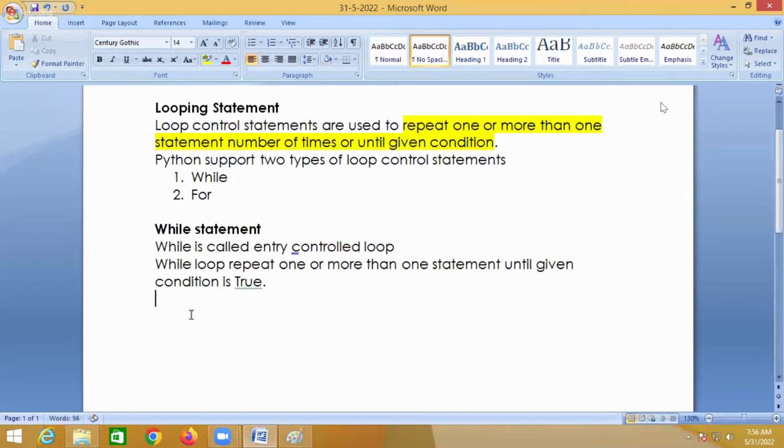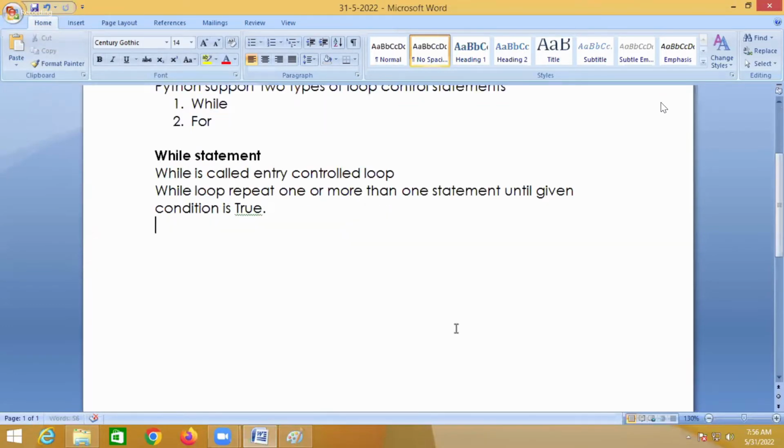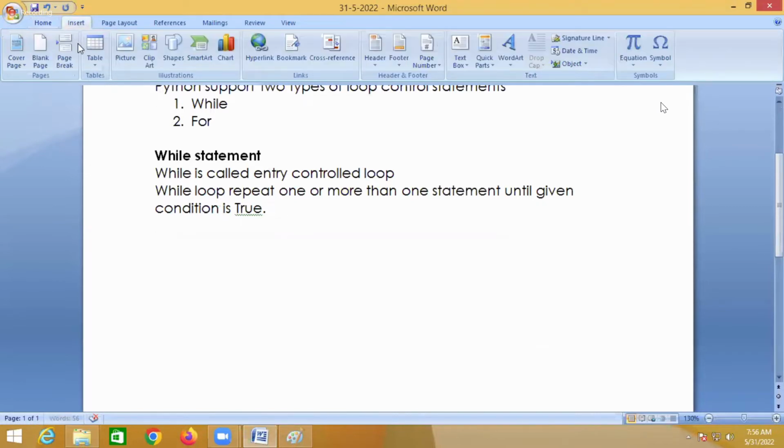So while loop repeats one or more than one statement until the given condition is true. When the condition becomes false, it stops repeating, right? If you see this while loop, it is like this.